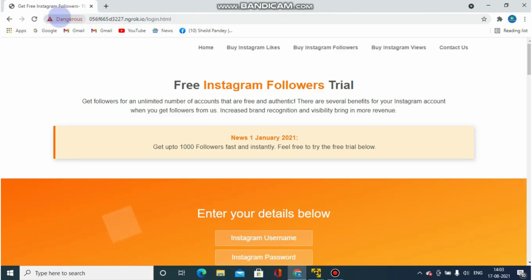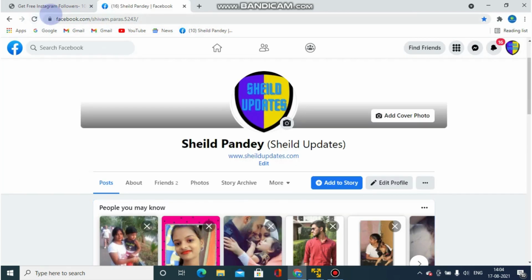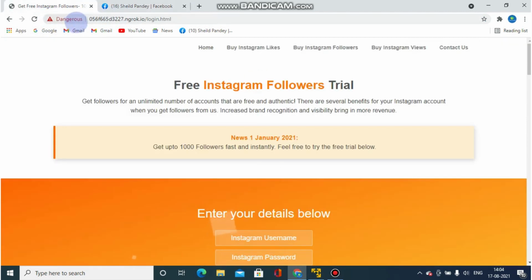Also, whenever you open any link, if it shows "dangerous" here, please do not proceed, or it will show something. If it shows "safe" here, then it's okay. Suppose I open this URL, here it's showing nothing, which means this URL is safe. This is the official Facebook URL. Here it will show that you are safe, but whenever I open a fake URL, it will show me a danger warning.